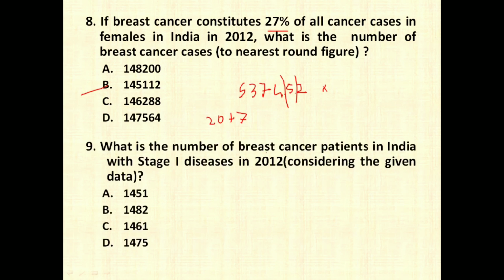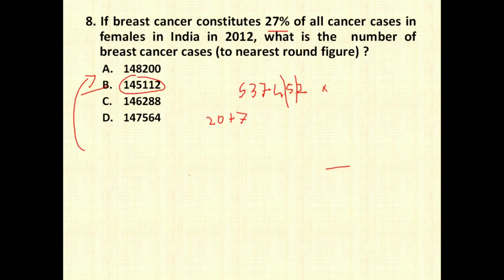Next question is also very simple. What is the number of breast cancer patients in India with stage 1 disease in 2012 considering the given data? So whatever data they have given in question number 8, you have to consider that data, and find out how much percent of this 1,45,112 are in stage 1. So just see the table.